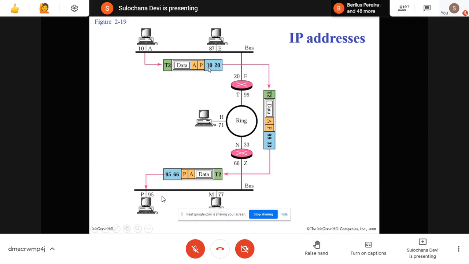So the source MAC address and destination MAC address keep on changing on every router it visits on the way until it reaches the destination. But the source IP and destination IP remain the same.